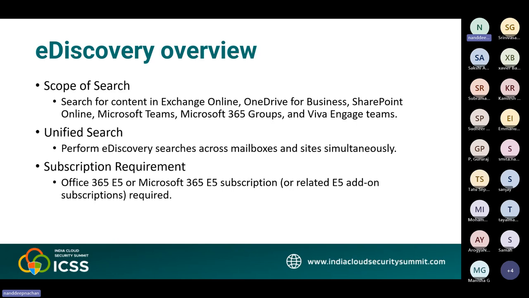All right. Whenever we talk about e-discovery, there are three things that we need to focus on. First is the scope of the search. What is the content that we have in Microsoft 365, including Exchange Online, OneDrive for Business, SharePoint Online, Microsoft Teams, or maybe the group-associated content as well as Viva Engage. All those places where we have our data should be our scope of search.